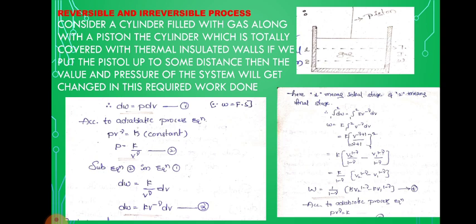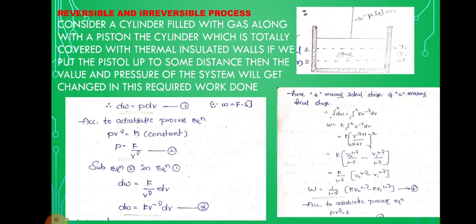Similarly, if we want to calculate the total work done during the adiabatic process, then we have to integrate the above equation within the limits 1 to 2. Here 1 means the initial stage and 2 means the final stage. Therefore integral 1 to 2 dW is equal to integral 1 to 2 K into V to the power of minus gamma into dV. Therefore W is equal to K into integral of V to the power of minus gamma into dV.